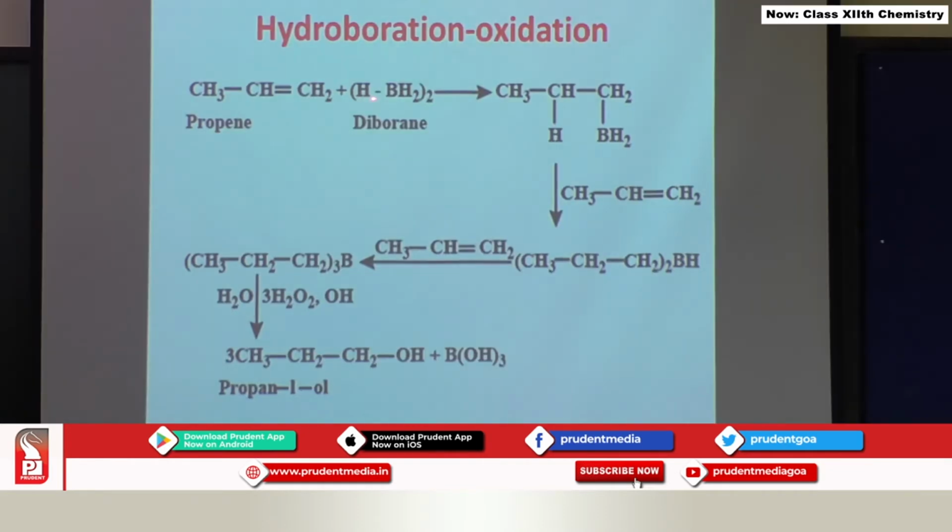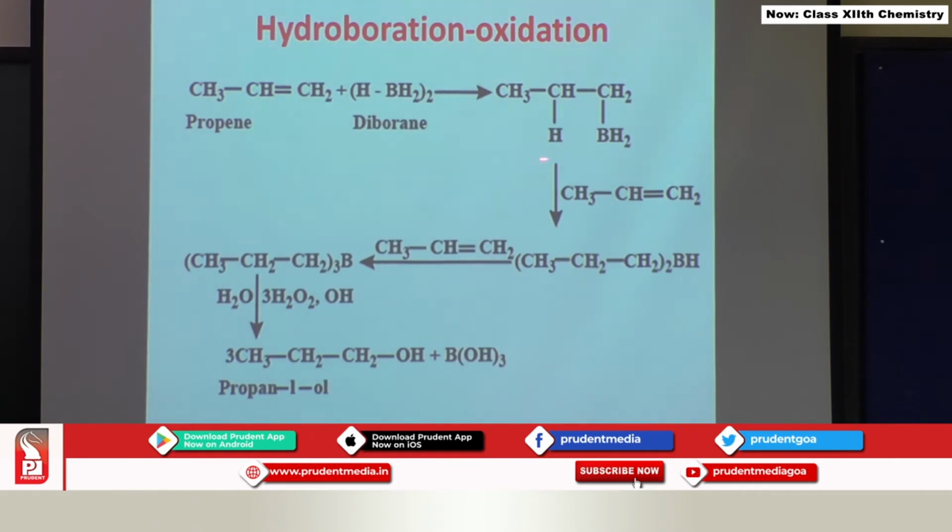Now see, whatever is added is H and BH2. This H is plus and BH2 is minus. So if you are adding the first molecule of borane, then BH2 should go to this carbon according to anti-Markovnikov's rule, and hydrogen should go to this carbon.